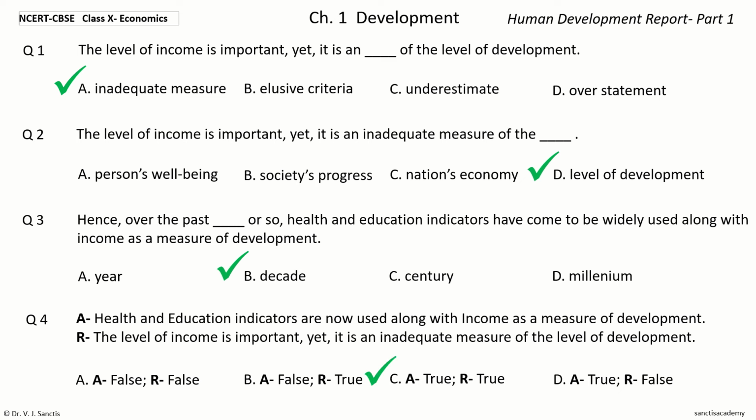And the answer is the assertion is true and the reason is also true. So, health and education indicators are now used along with income as a measure of development because the level of income is important, yet it is an inadequate measure of the level of development.